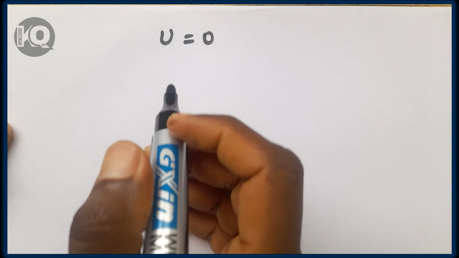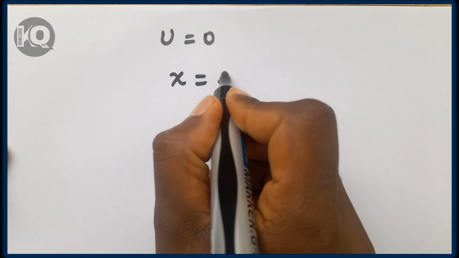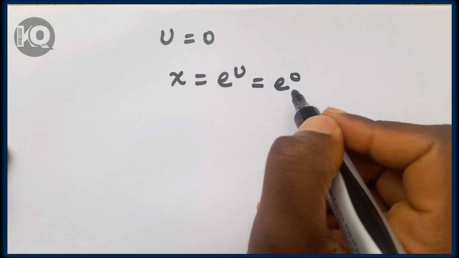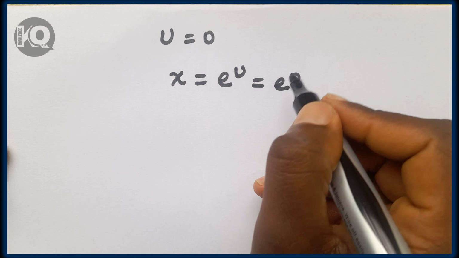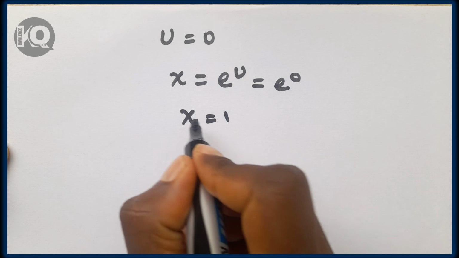So now we have u equal to 0, but we can take x, which is equal to e to the power of u, which is equal to e to the power of 0. This e to the power of 0, like any number to the power of 0, will be 1. So we have x equal to 1.